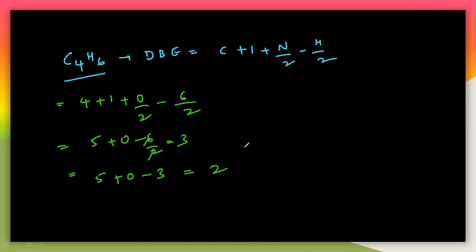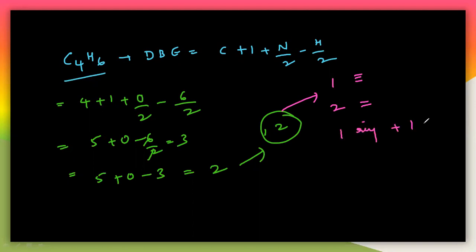So the double bond equivalence 2 means there may be 2 pi bonds. I will write the possible structures for this. The double bond equivalence which is 2 means it may be 1 triple bond, or 2 double bonds, or 1 ring and also 1 double bond here. So you can write the structure for this.